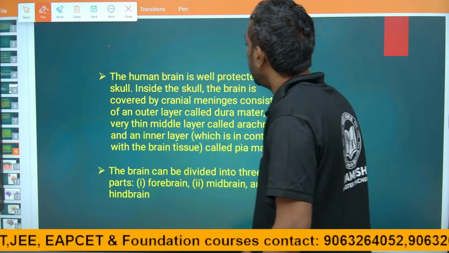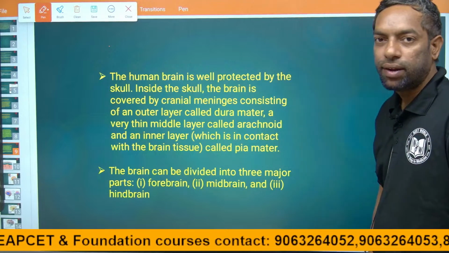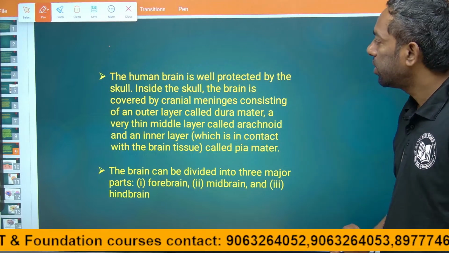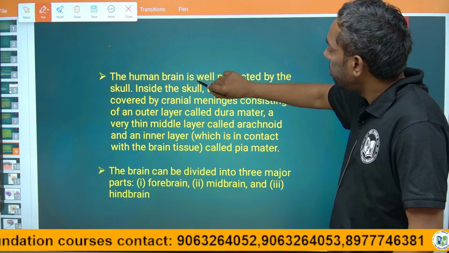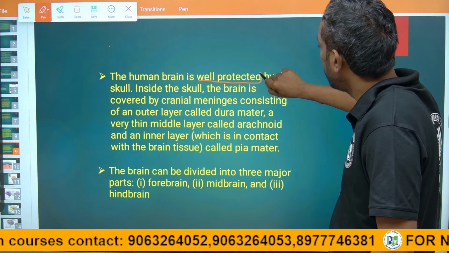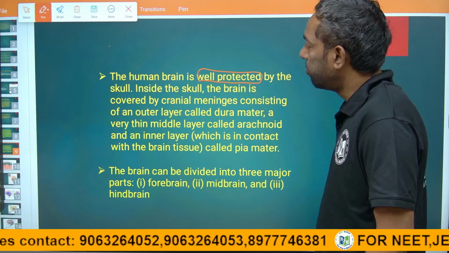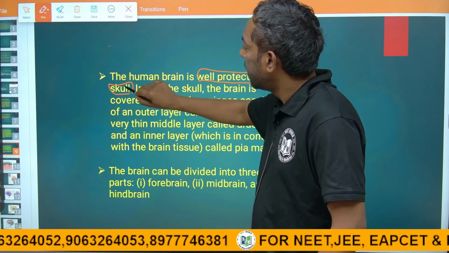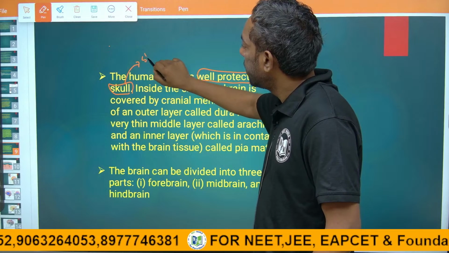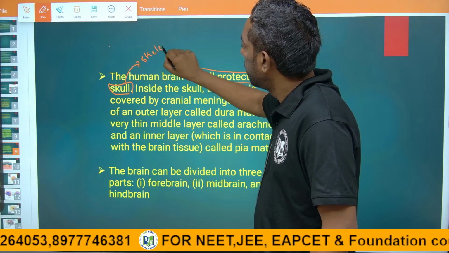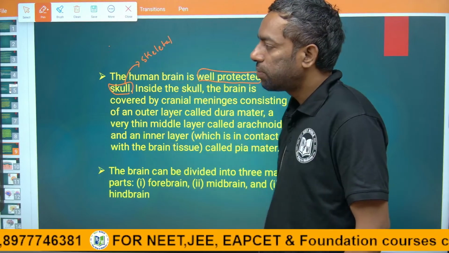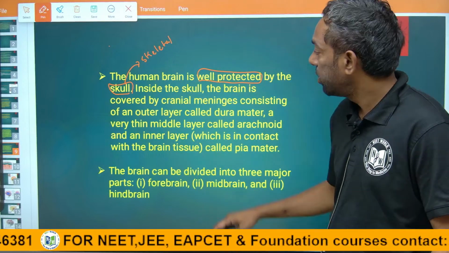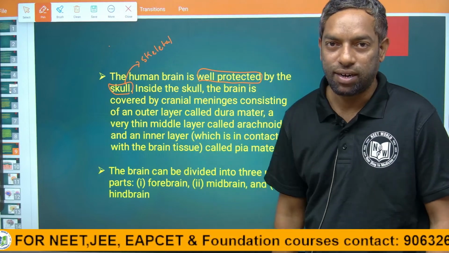Coming to the human brain, it is an organ which is well protected. With what? The skull. The skull is part of the skeletal system, and the brain is protected by the skull.